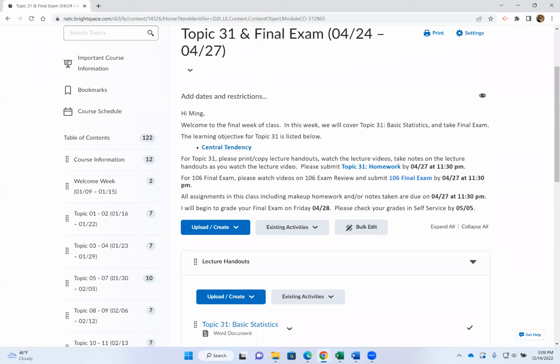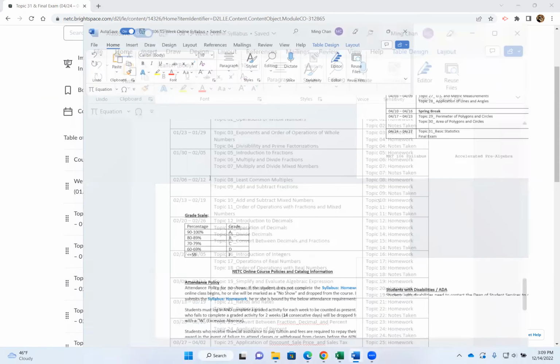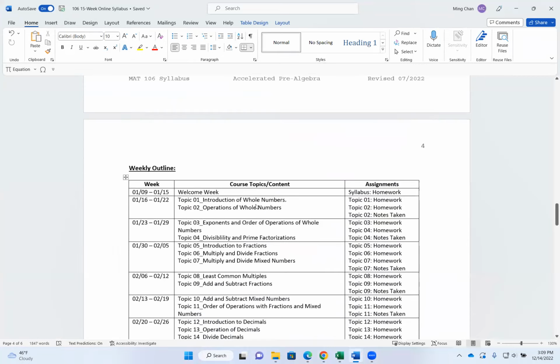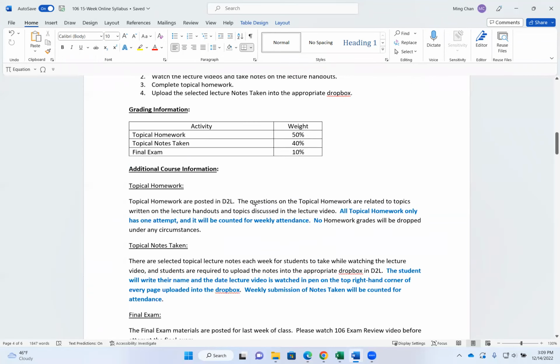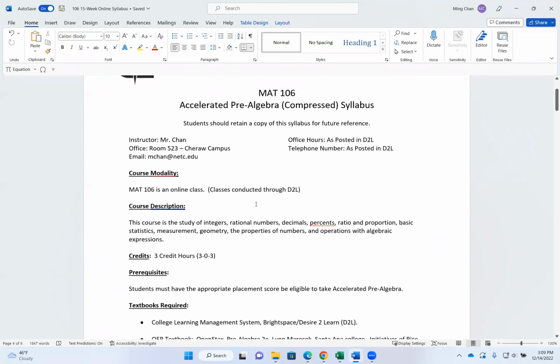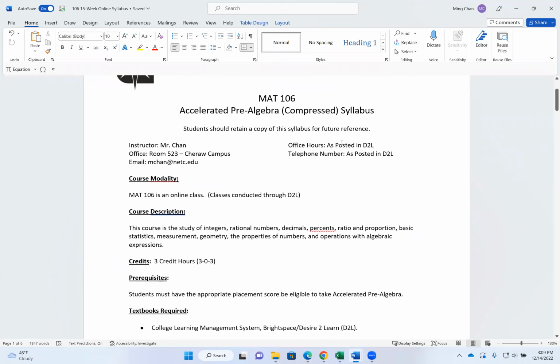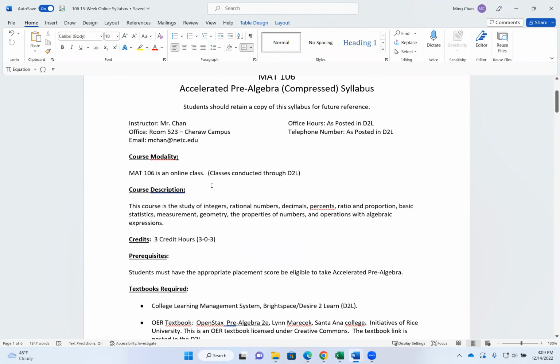I actually have it pulled up right here. And I will re-say some of the things I just kind of quickly mentioned. All right, my contact information is on the top of the syllabus, and some of these directions ask you to go back to my contact information in D2L.